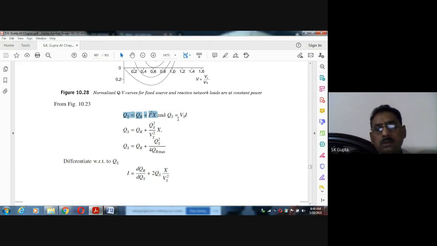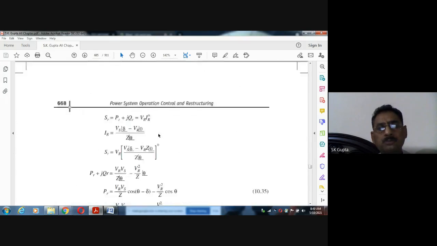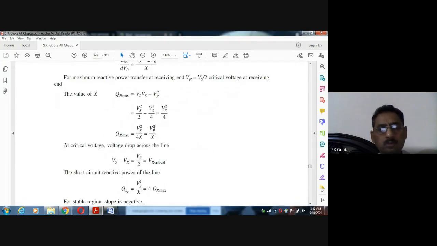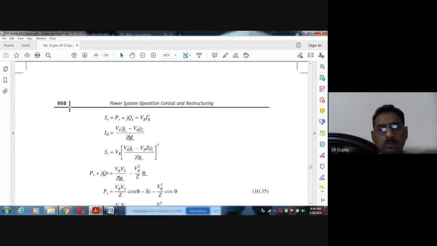And this QS, you know, it is VS into I, sending end side. And from here, if you put the value of I here, then you will get I square. I square means QS by VS square. This equation will come, this QS, QR, and VS square by X. This VS square by X we have just studied here. VS square by X is 4 times QR max, the maximum power you can take.